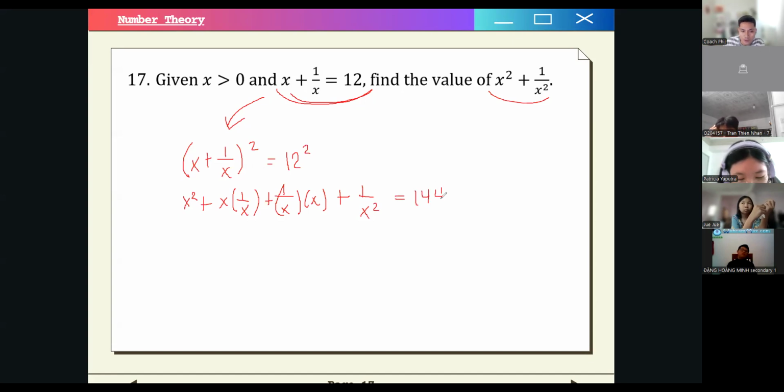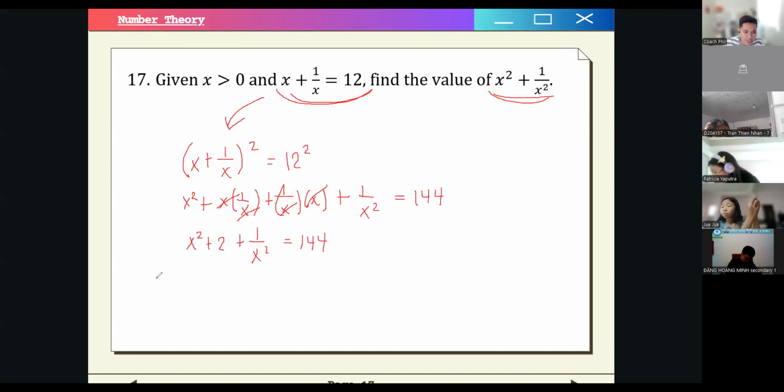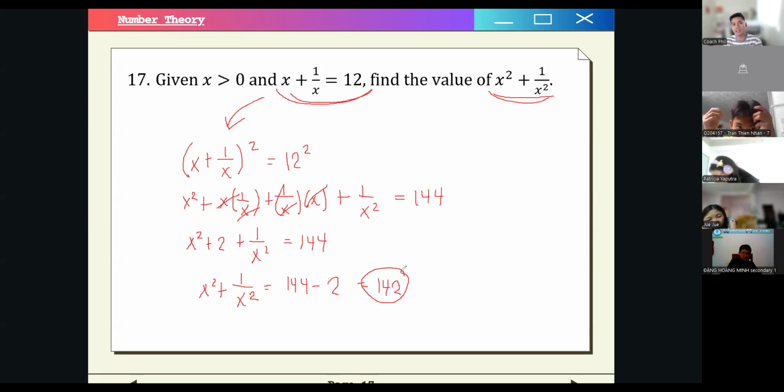This is 144. So this is just equal to 1, no? This can be simplified to 1. Also this one. So that would be x squared plus 2 plus 1 over x squared is equal to 144. So this one is just x squared plus 1 over x squared. We transpose the number 2. So we will have 142. So just a bit of manipulation of the equation to get the final answer of 142.